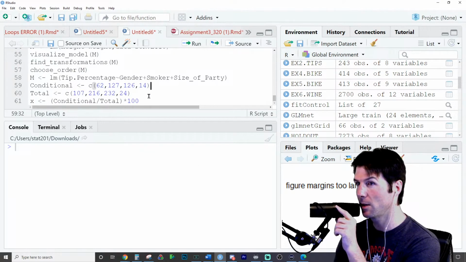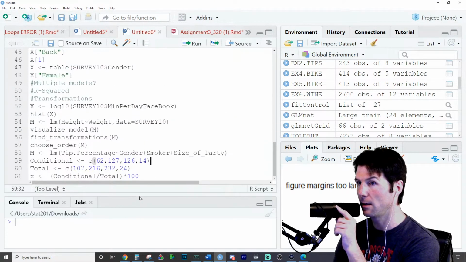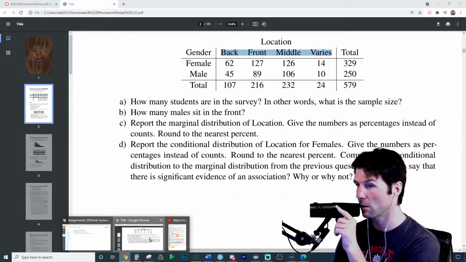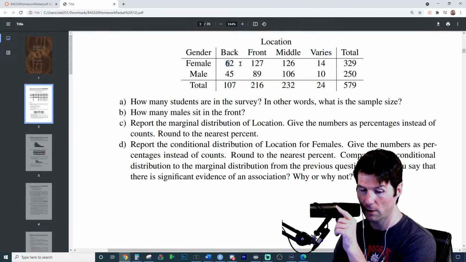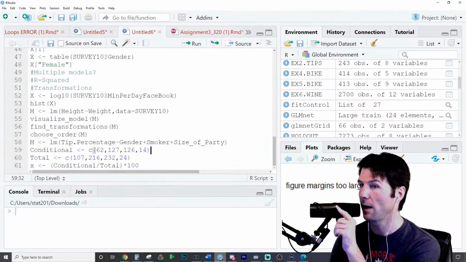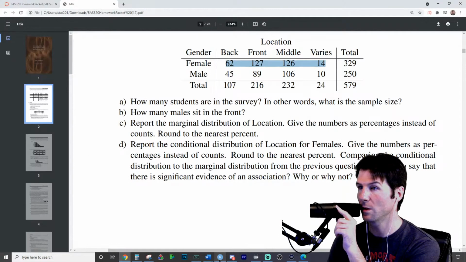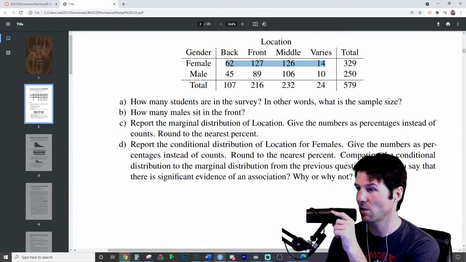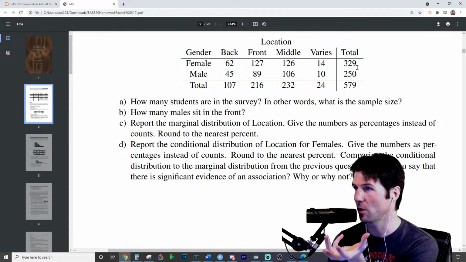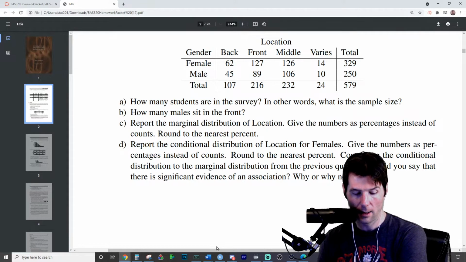So we've got the conditional display right here. The conditional display is going to be just the vector for one of the groups. Let's confirm that that is the right answer. We've got the vector for females, which we can just copy paste and put in there: 62, 127, 126, and 14. Excellent work. And we don't need the last total because that's the total amount. That's a marginal display, hence in the margin. And that's the grand total down there.